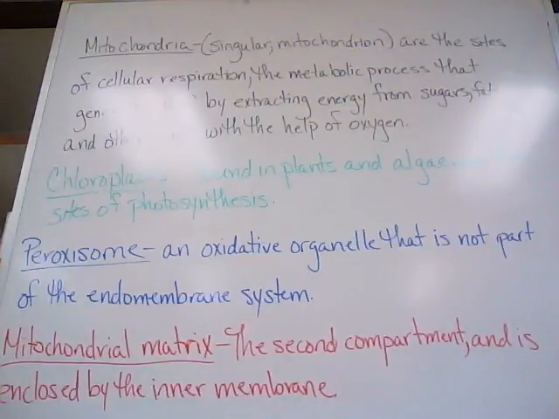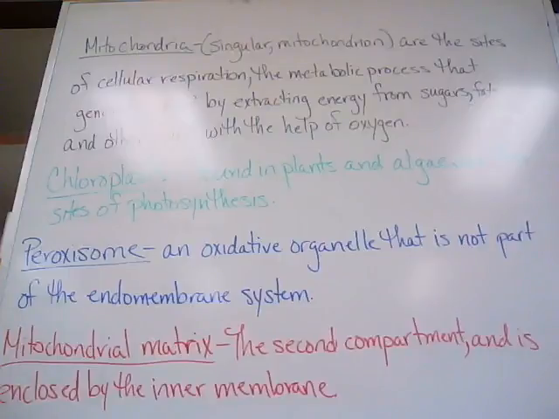Peroxisomes contain enzymes that transfer hydrogen from various substrates to oxygen, producing hydrogen peroxide as a byproduct, from which the organelle derives its name. These reactions may have many different functions. Some peroxisomes use oxygen to break fatty acids down into smaller molecules that can then be transported to mitochondria, where they are used as fuel for cellular respiration.